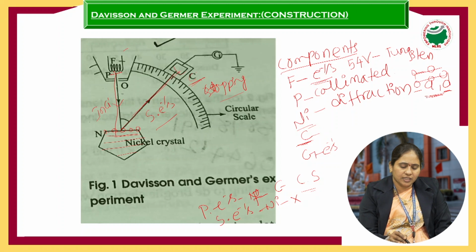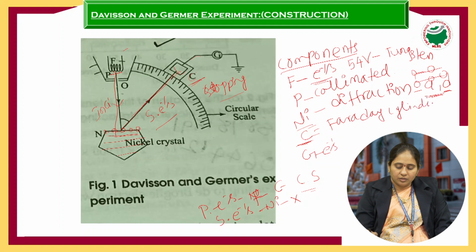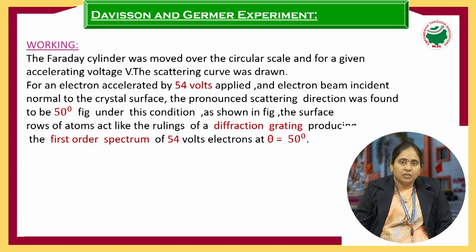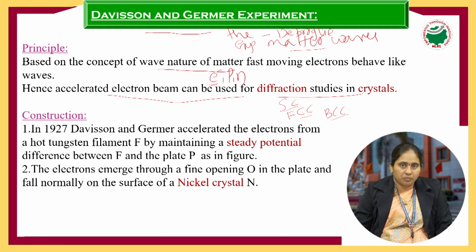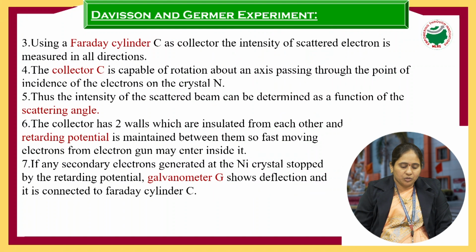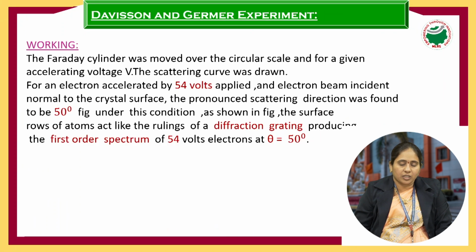When the collector collects the electrons, the galvanometer shows a deflection. When it shows the deflection, scattered electrons are entering the collector. Another name for the collector is the Faraday cylinder. So this is about the construction part. Next is the working: how the principle will be proved, how matter has a dual nature. Now we will see the working part.